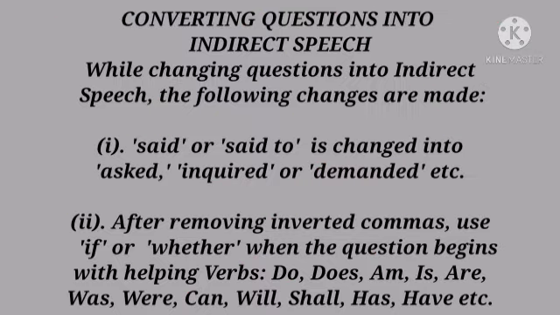Let's now learn how to convert questions into indirect speech. While changing questions into indirect speech, the following changes are made. The first rule is said or said to is changed into asked, inquired, or demanded. Second rule, after removing inverted commas, use if or whether when the question begins with helping verbs like do, does, am, is, are, was, were, can, will, shall, has, have, etc.